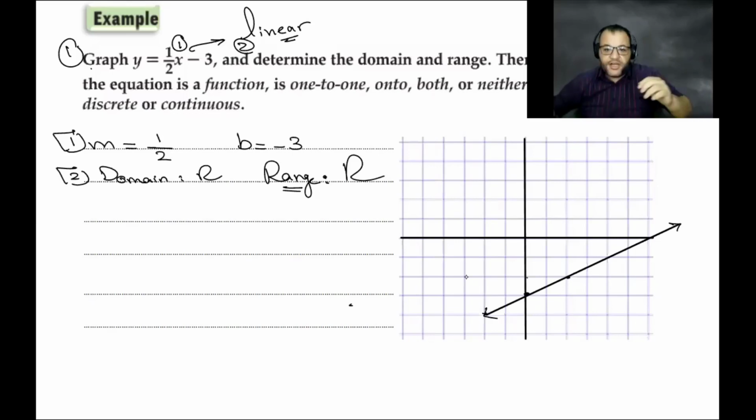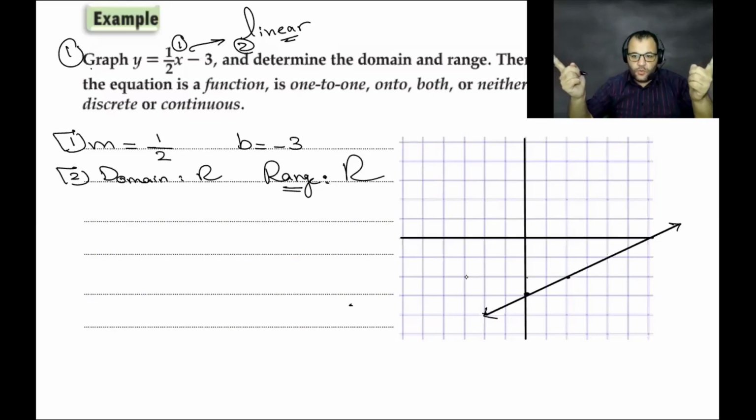You know the meaning now for the domain and the range? Okay, how can we find it from the graph? We said the domain is with X and the range is with Y. So if you want to find the domain, look at X. If you want to find the range, look at Y. So now we are looking at X, horizontally.